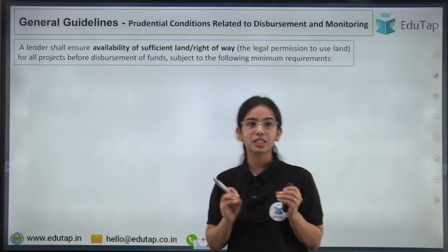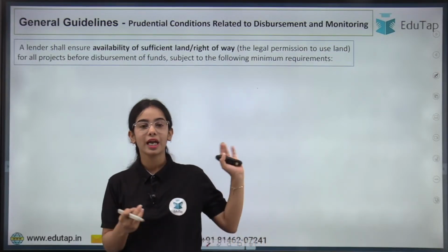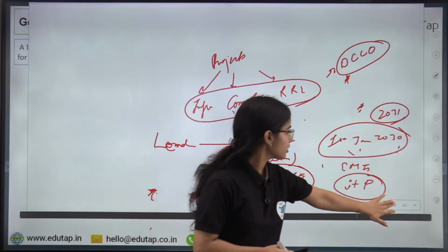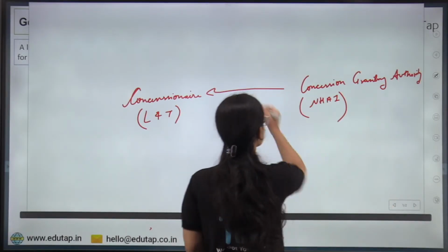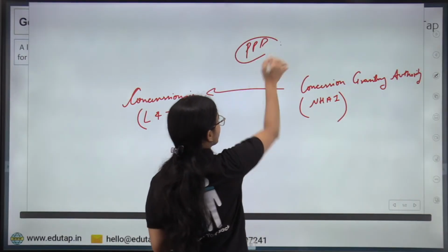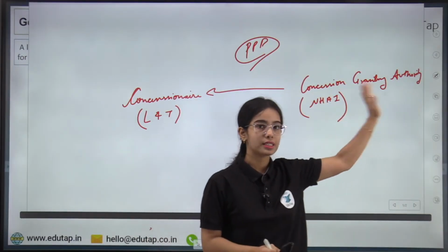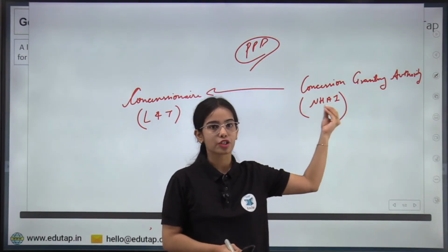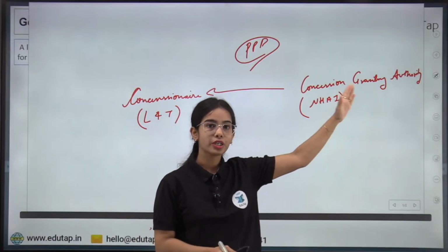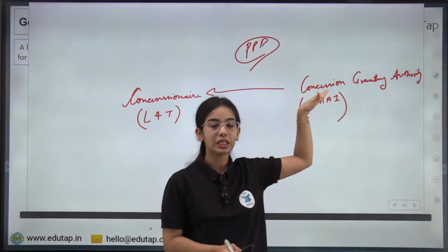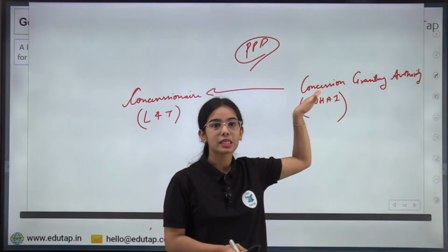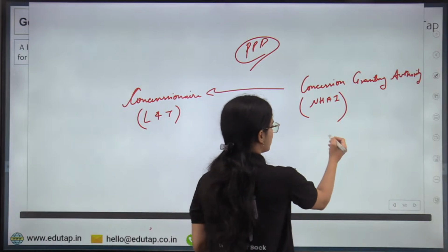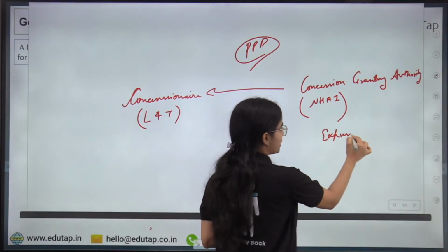Now coming to the next point, that is prudential conditions related to disbursement and monitoring. Here, try to understand, this is regarding the PPP model. In the public-private partnership model, there is the concession granting authority. This concession granting authority, let's say, is the public entity, the government entity, that is the National Highway Authority of India. Concession granting authority means this authority will grant the projects. The concession is the project that the National Highway Authority of India is granting. Let's say there is an expressway or highway that has to be developed.